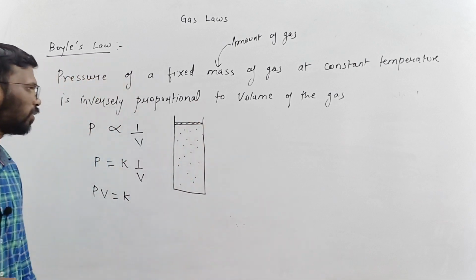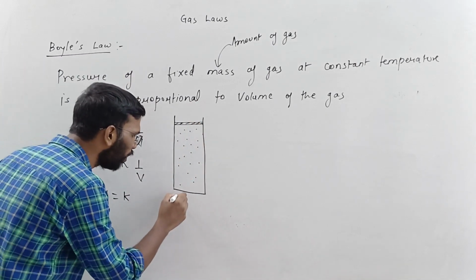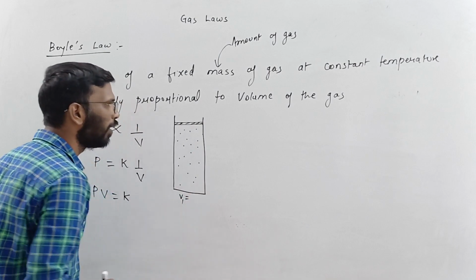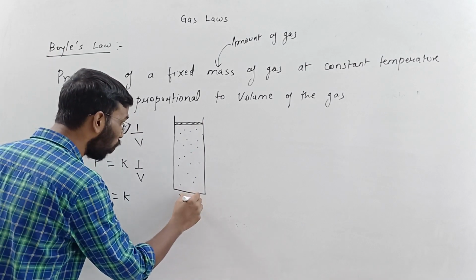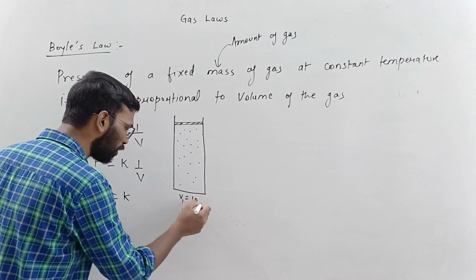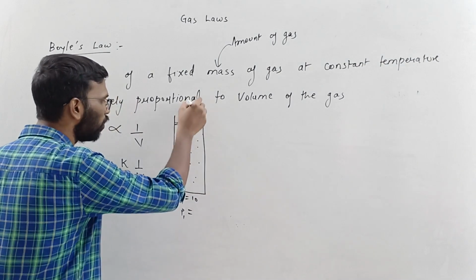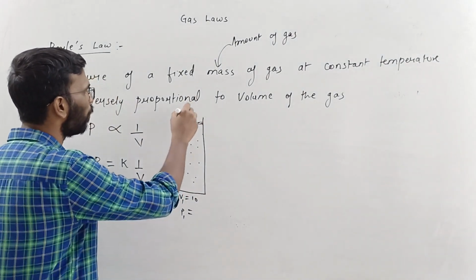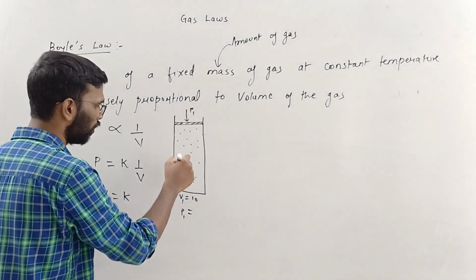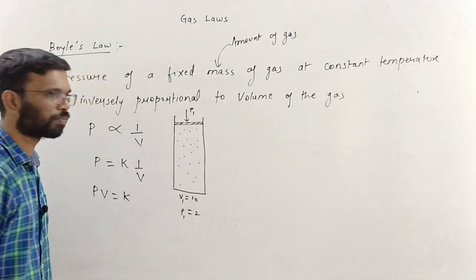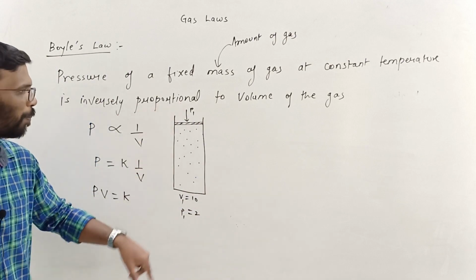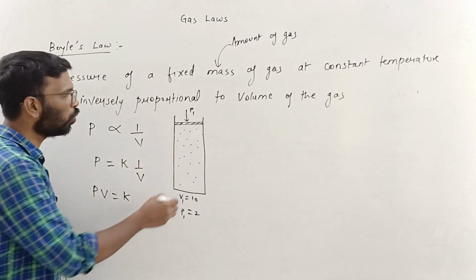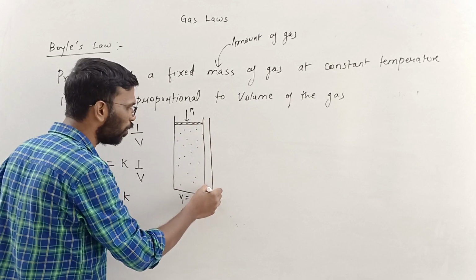Let's say the volume is 10, and the external pressure on this, P1, is 2. The external pressure which is applied is 2. Now what you do? Now you increase the external pressure.